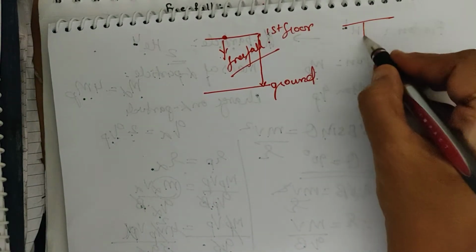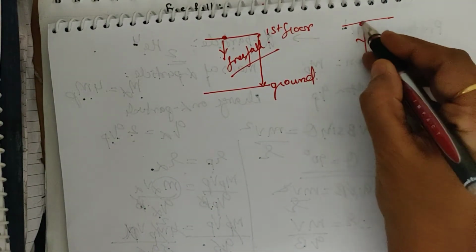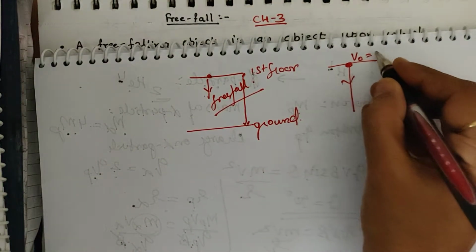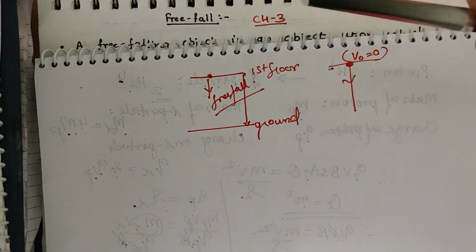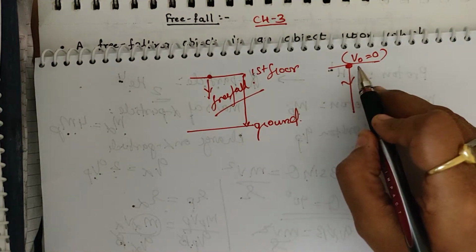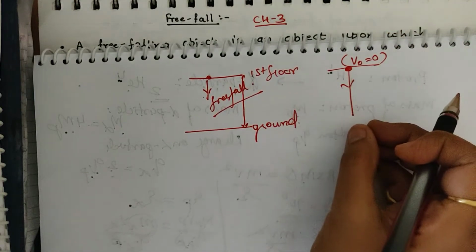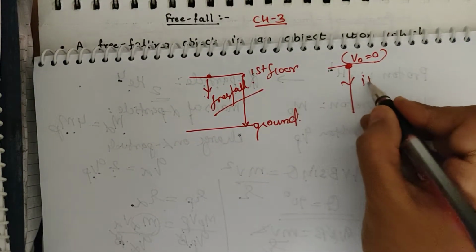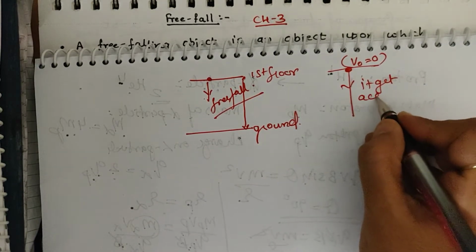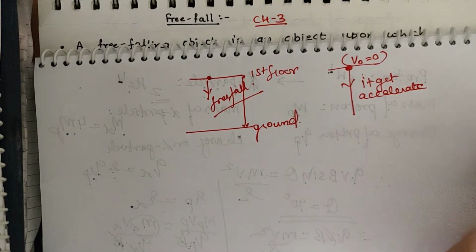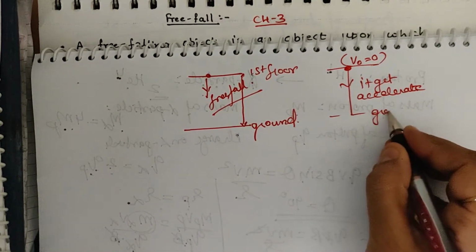Now suppose I throw the body in the downward direction. When you throw the body downward, we know that the initial velocity is 0. You have to just release it, without applying any initial velocity. So due to gravity, it comes down. When it comes down, it gets accelerated, or you can say its velocity increases. And this is the ground level.